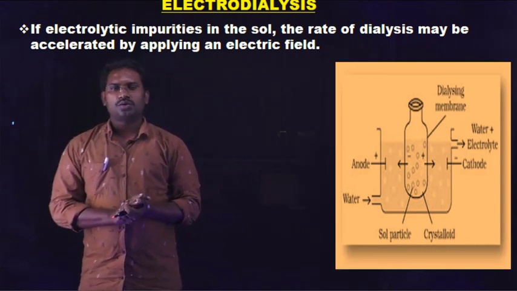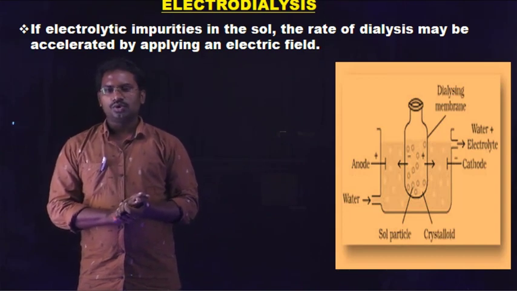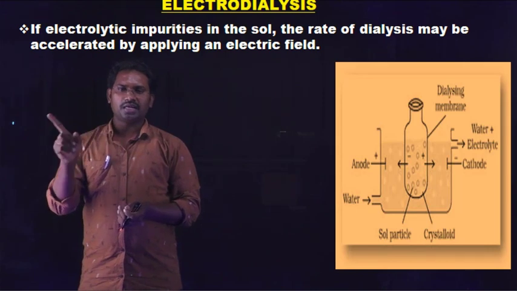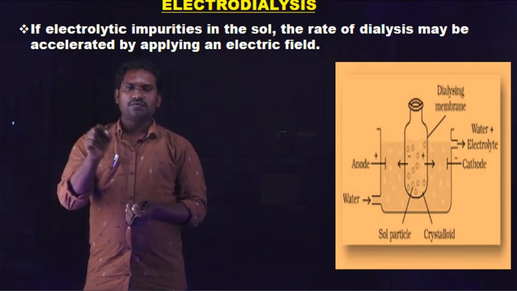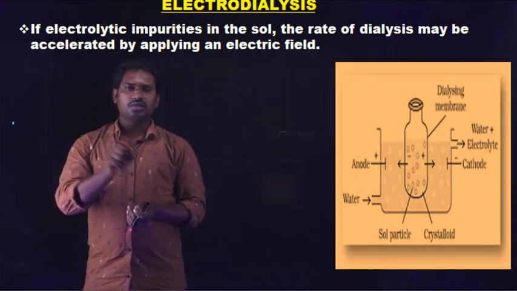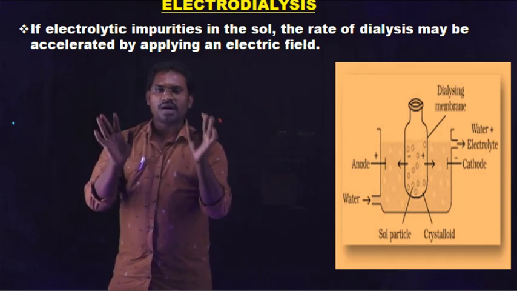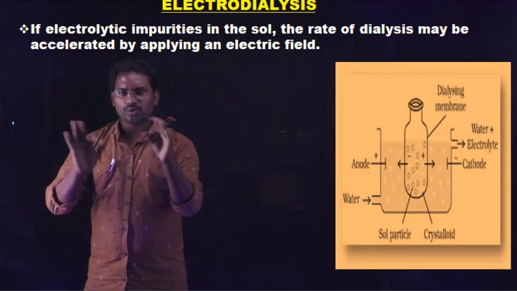This process is known as electrodialysis. You know very well about dialysis. So the main difference between dialysis and electrodialysis is whether an electrical field is applied to the dialysis method. So look at this image. In the dialysis method, what type of instrumentation do we have to take?